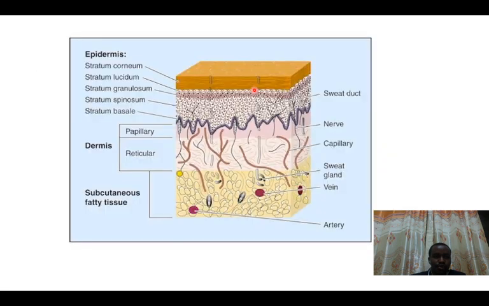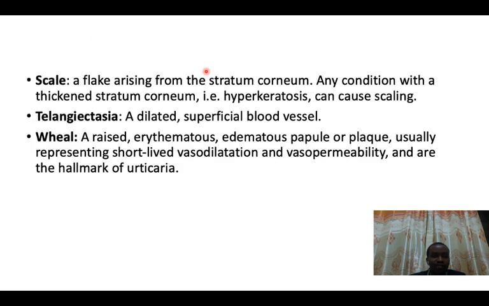Let's try to go back to these layers of the epidermis. So you can see one of the layers, the top layer of the epidermis, is called the stratum corneum. Now when this stratum corneum peels off, we get something called a scale. So a scale is a flake.